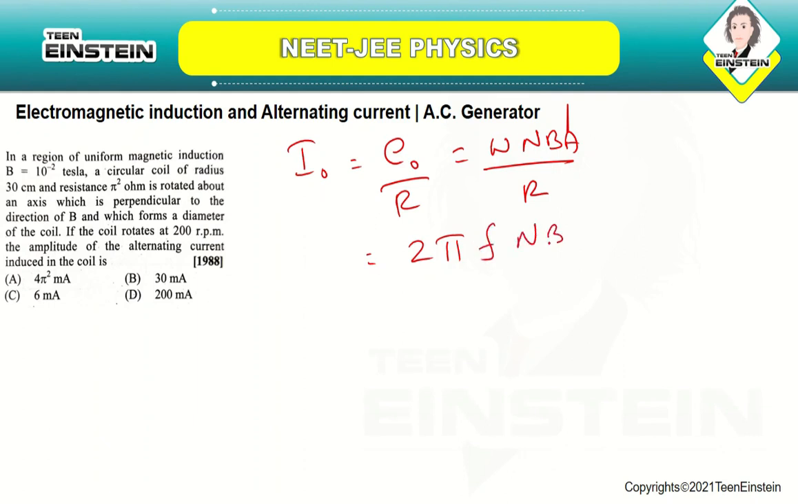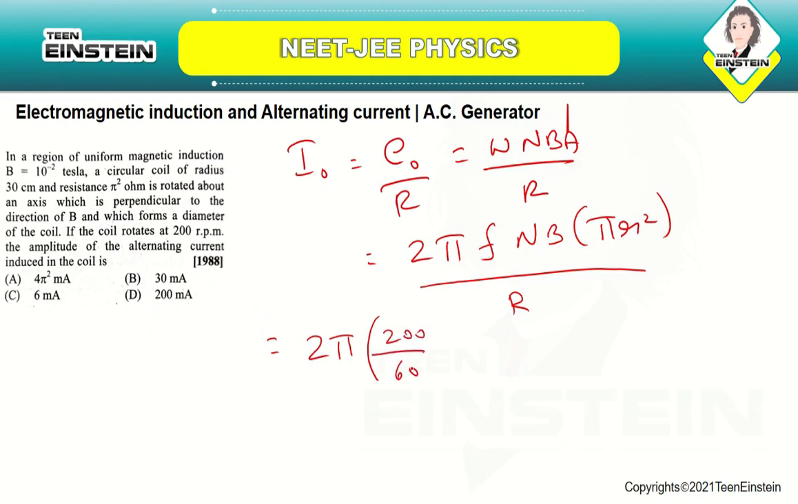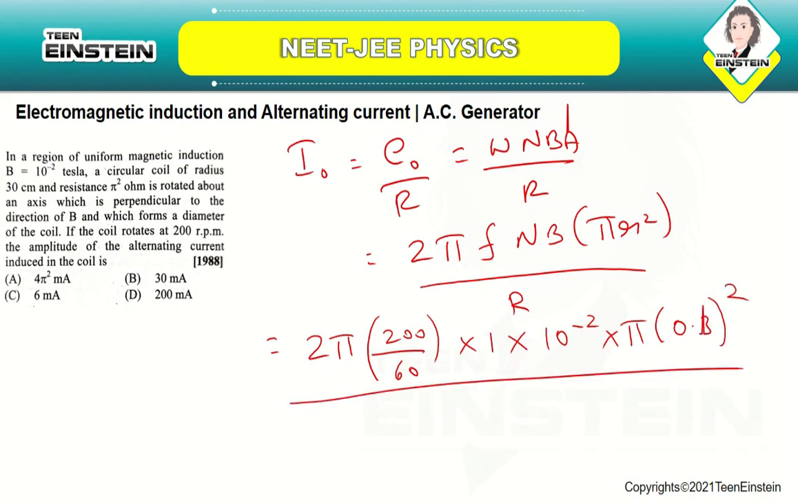E naught by R, which is equal to omega NBA by R, which is equal to 2 pi F NB into pi R square divided by R. So you are going to substitute the values. 2 pi into F, where F is 200 rotations per minute, so it is 200 divided by 60, into N is 1, into B value 10 power minus 2, into pi, and the radius is 30 centimeter, which is 0.3 meters. So 0.3 squared divided by the resistance, which is pi square. They have given it as pi square.